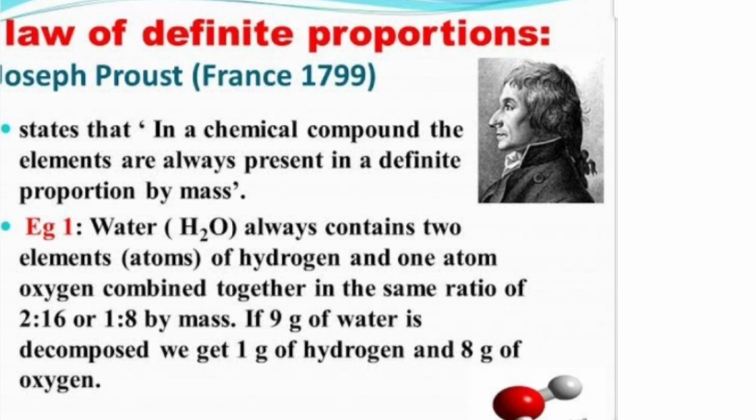Let us recall the definition: in a chemical compound, the elements are always present in definite proportions by mass. This is known as the law of definite proportions.